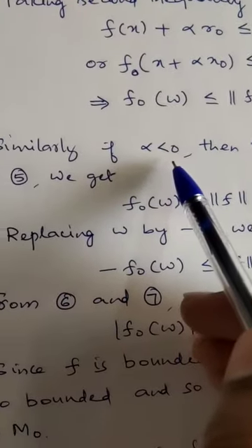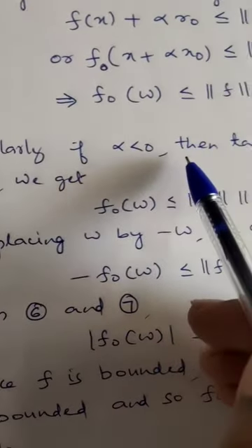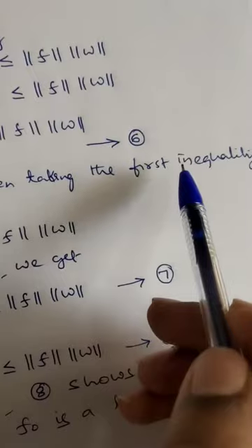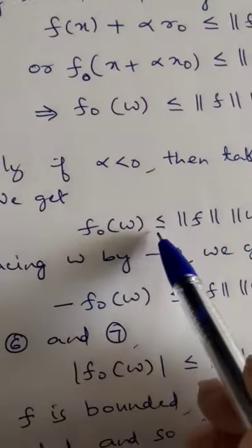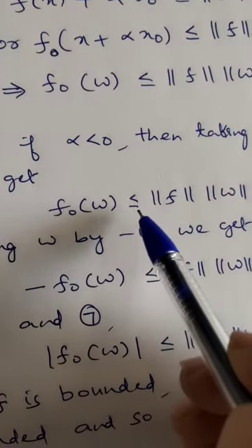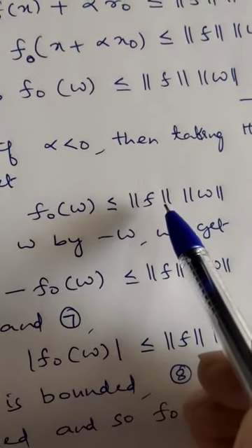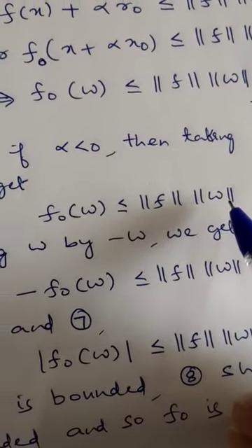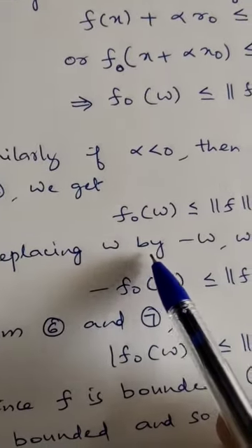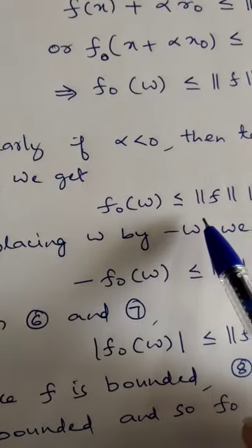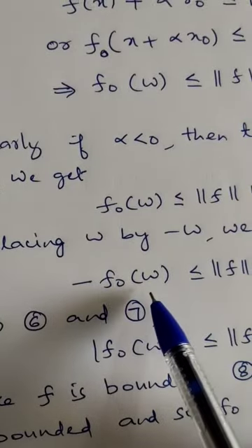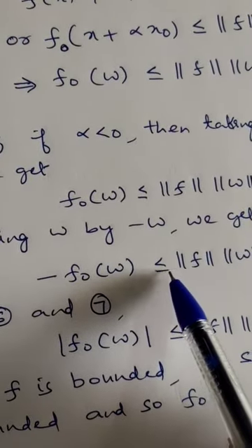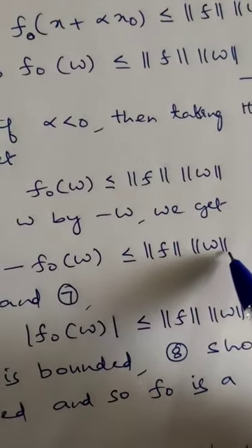Similarly, if alpha is less than 0, then taking the first inequality, we can see that f naught of w is also less than or equal to norm of f into norm of w. Now I will replace w by minus w in the above expression. It gives minus f naught of w less than or equal to norm of f into norm of w.